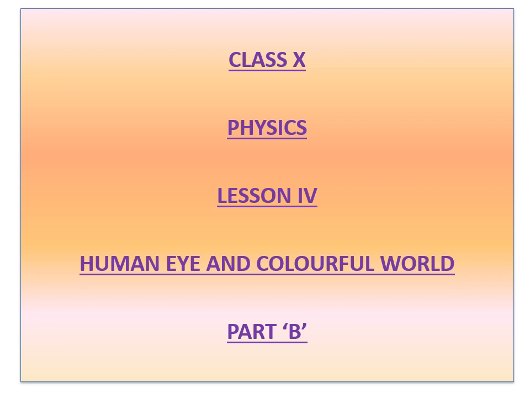Children, we are dealing with the lesson Human Eye and Colorful World. In the last part you learned near point, far point, and power of accommodation. You have covered all these things in the last part of this lesson. Today we are going to continue with the next part of our lesson, and this is the last part of our lesson also.